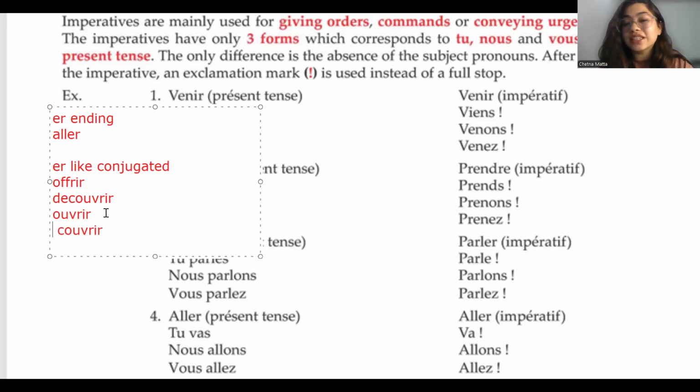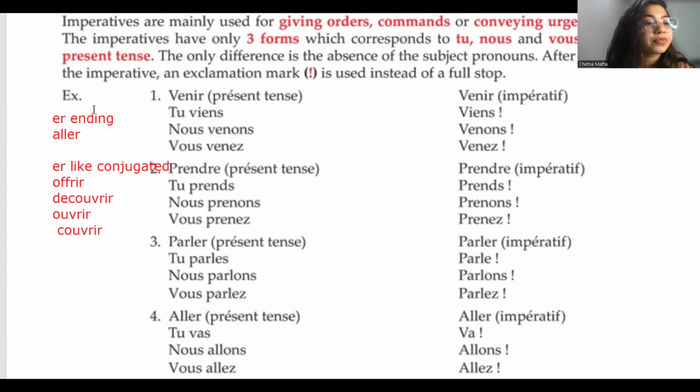We never use them as regular IR verbs. So all of them are ER like conjugated. And the last ones that we have are the ER conjugated like the normal ones. Parler, aimer, adorer, préférer, détester, all of them.